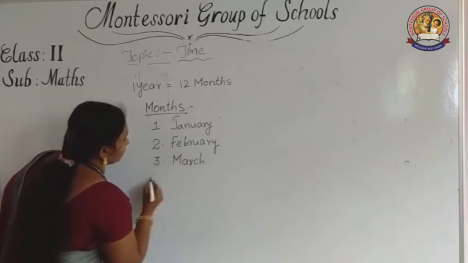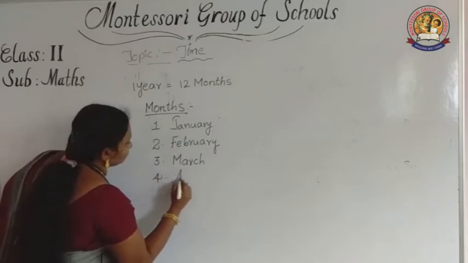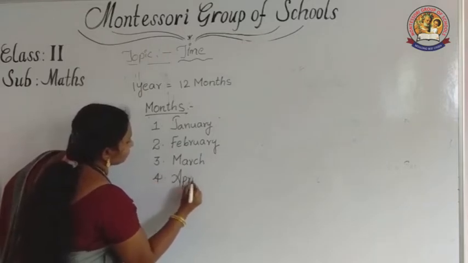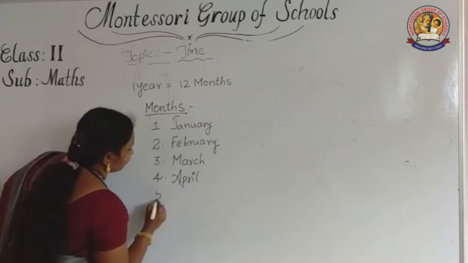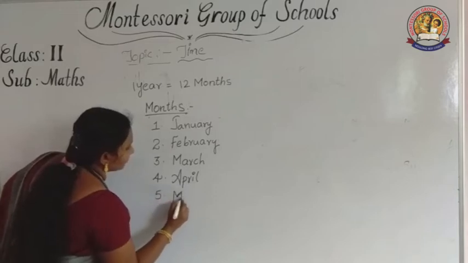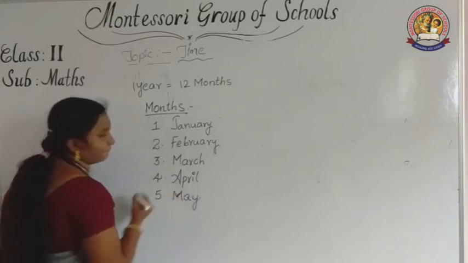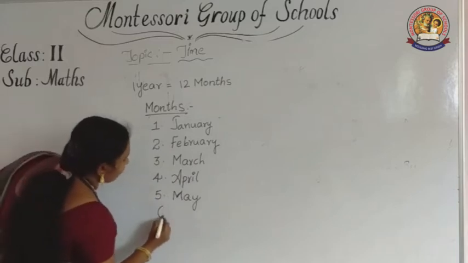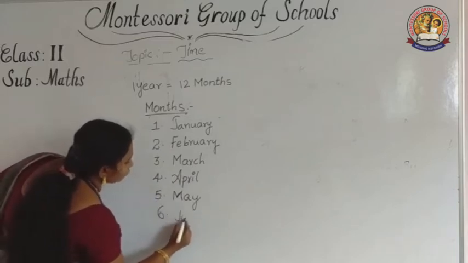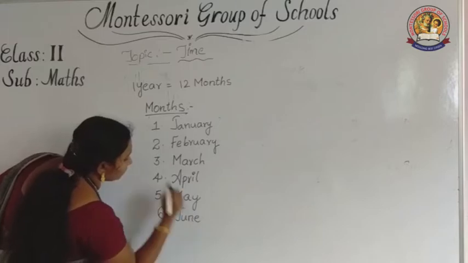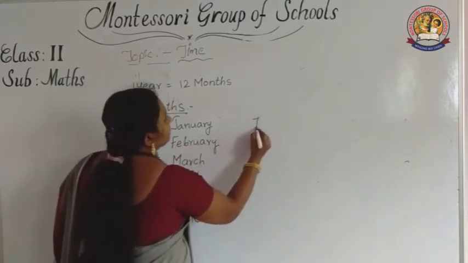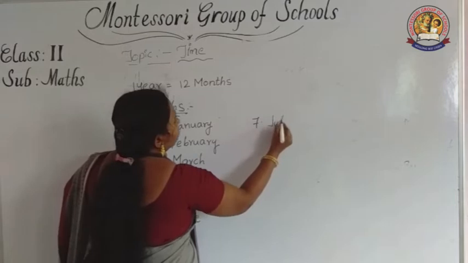Fourth one, April. Fifth one, May. Sixth one, June. And seventh one, July.